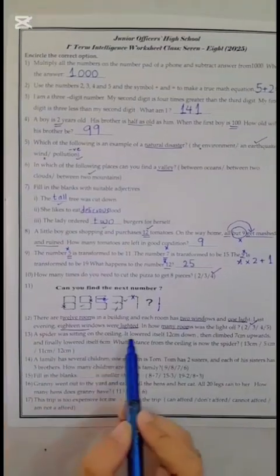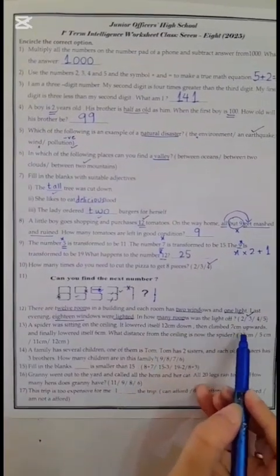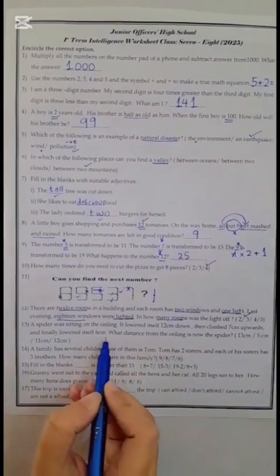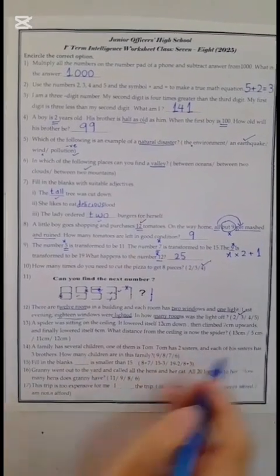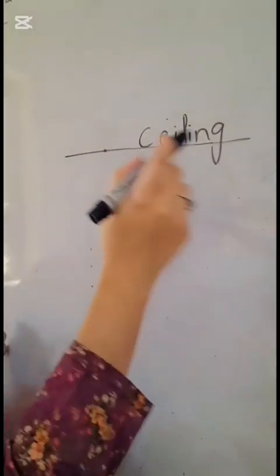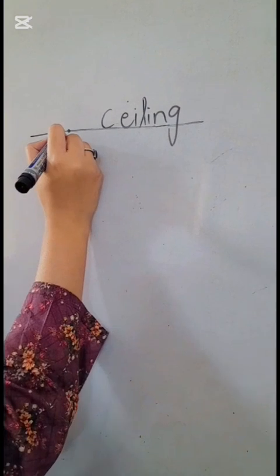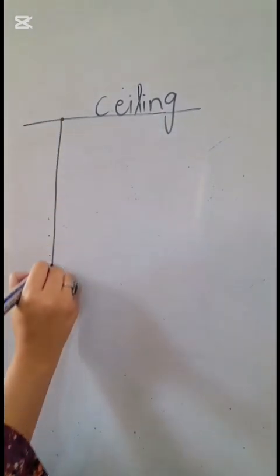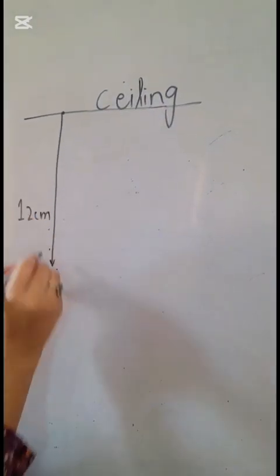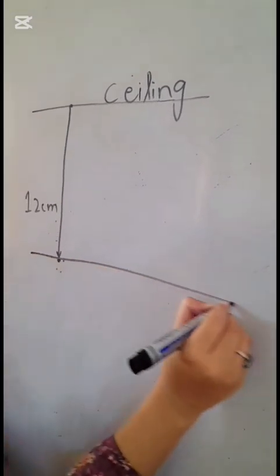13. A spider was sitting on the ceiling. It lowered itself 12 cm down, then climbed 7 cm upwards and finally lowered itself 6 cm. What distance from the ceiling is now the spider? Now look at this diagram. Suppose this is the ceiling of a room and here is the spider. At first it lowered itself 12 cm down from the ceiling. Now where is the spider? Spider is right here. This is, for example, the floor.